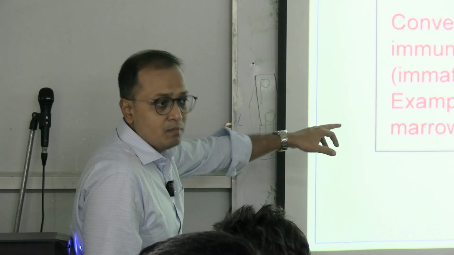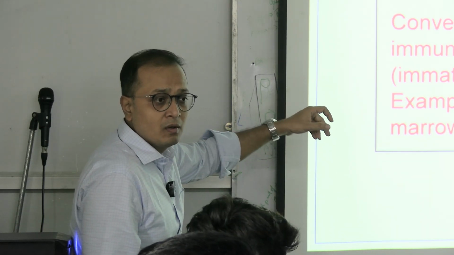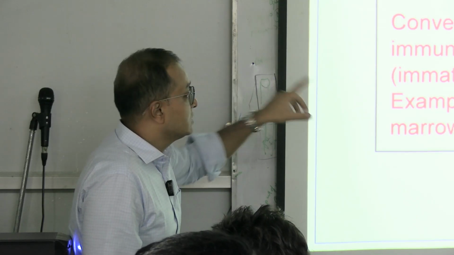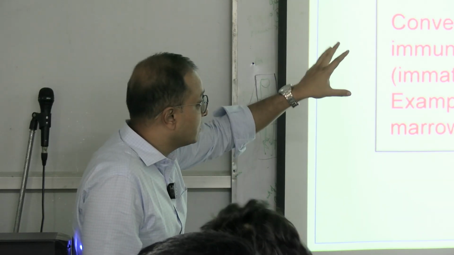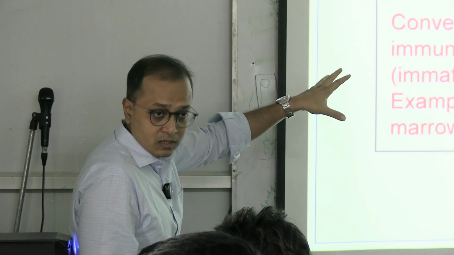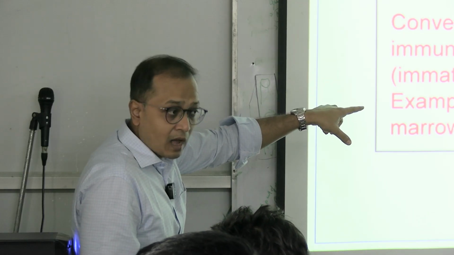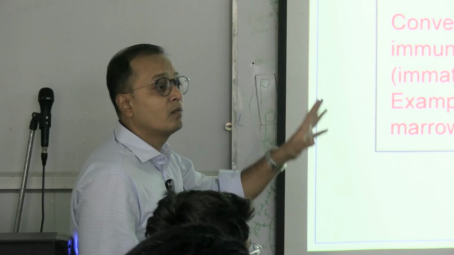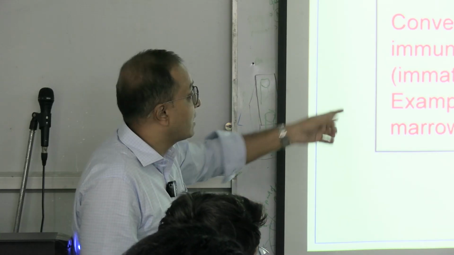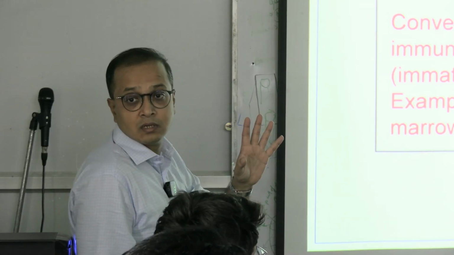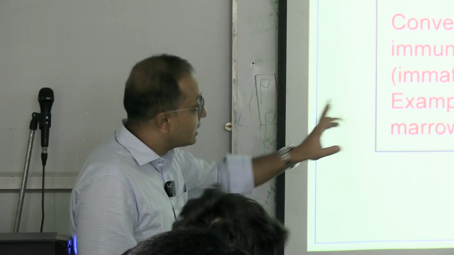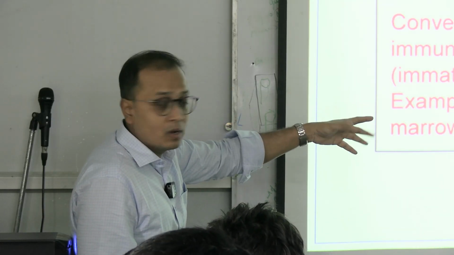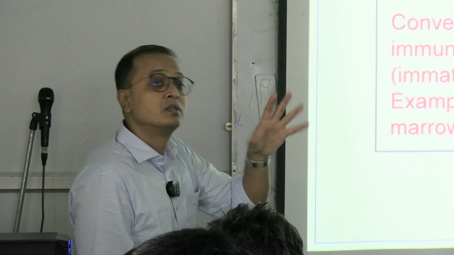The thymus exists in our body only until we reach the age of 10 years, the first decade of life. By 10 years of age this factory is closed, with no more production. Whatever is produced is produced at that time, and after that we are left with the bone marrow producing these cells.